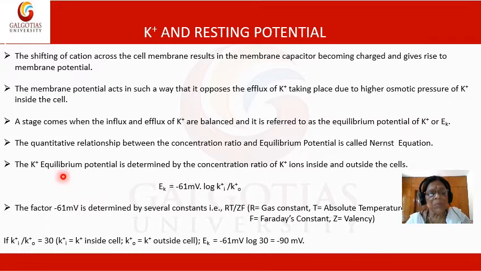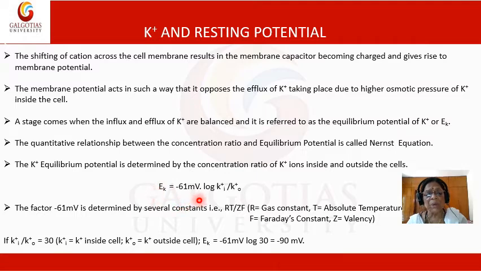The potassium equilibrium potential is determined by the concentration ratio of potassium ions inside and outside the cells.